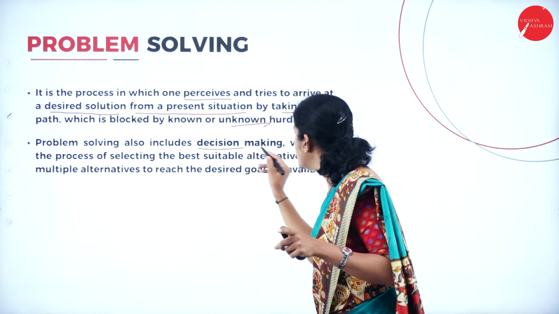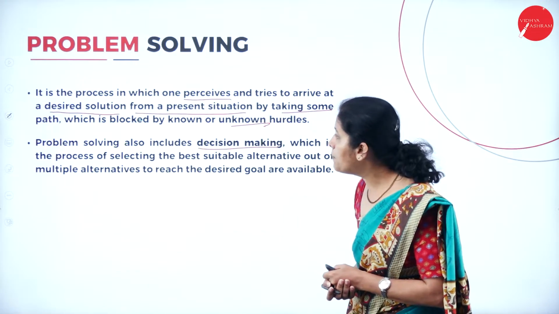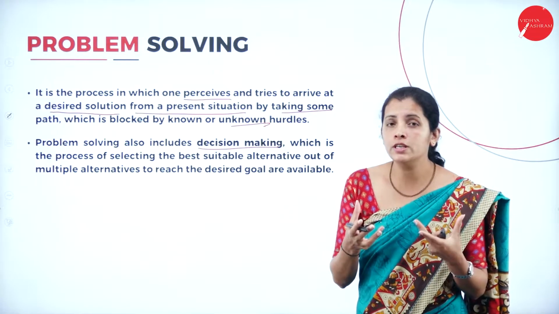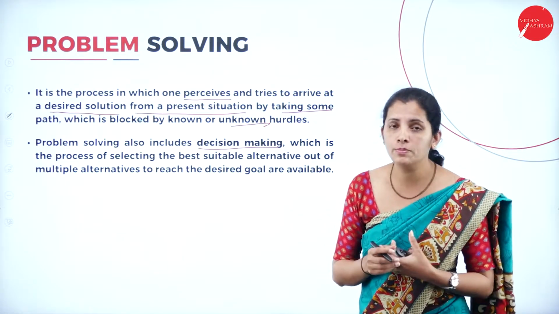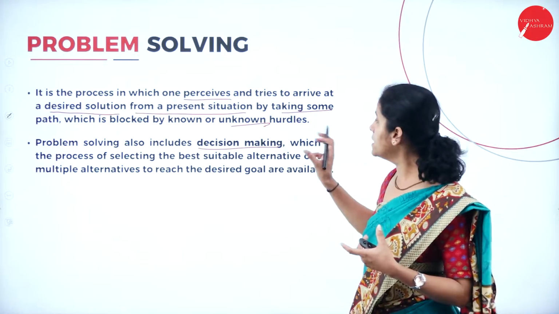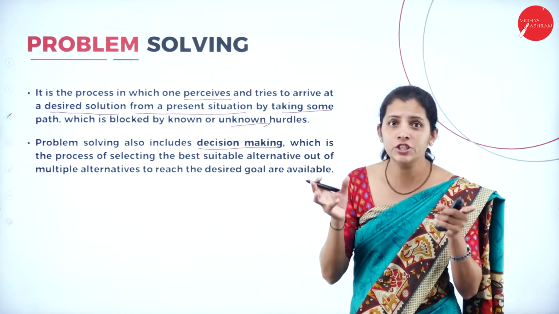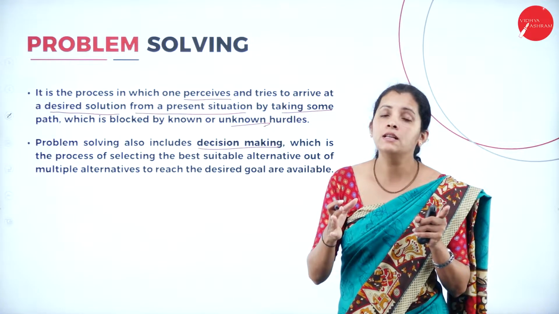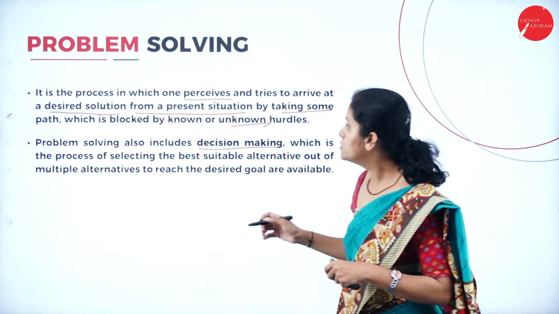So decision making is the process of selecting the best solution among all the possible solutions. Decision making means I want to take a decision based on all the possible circumstances.